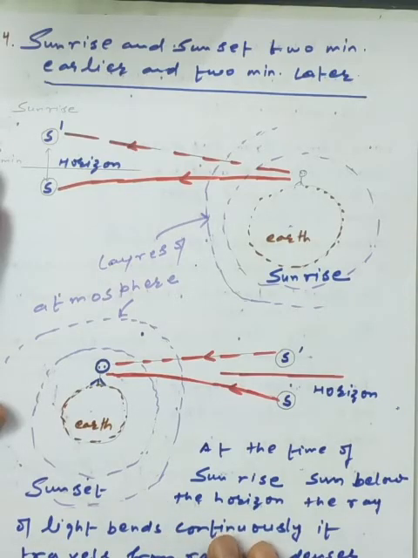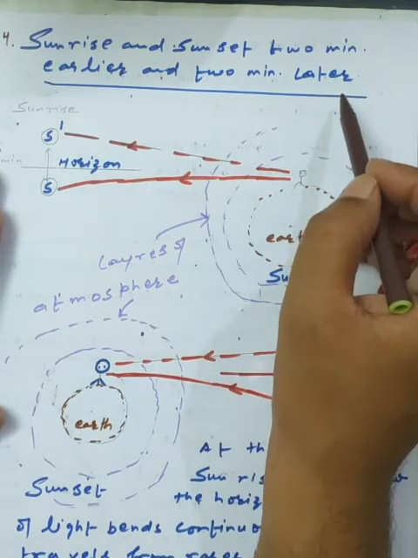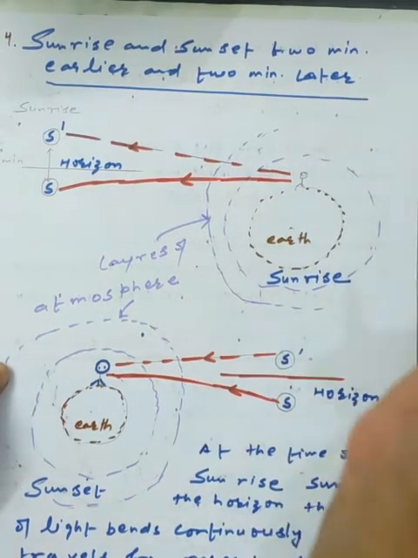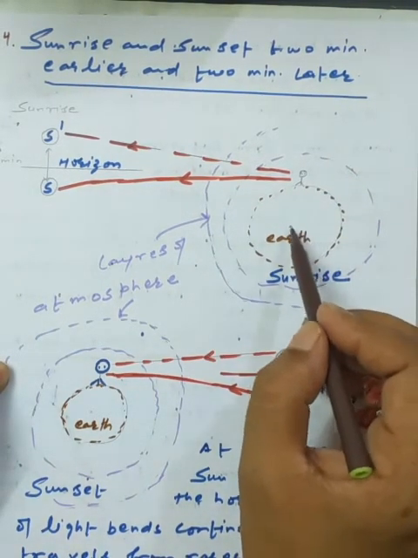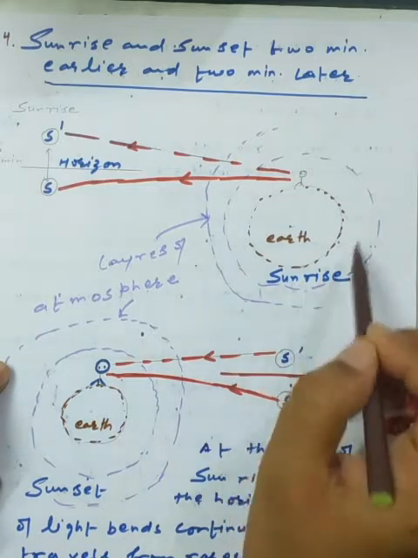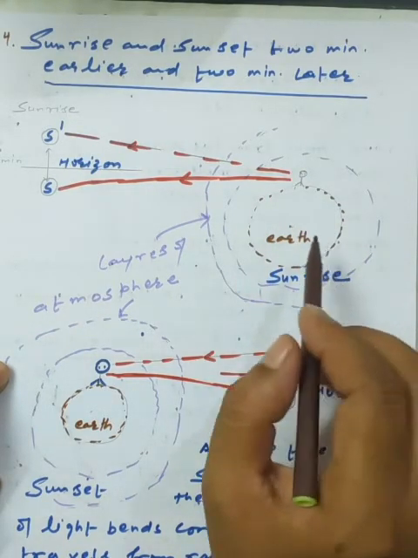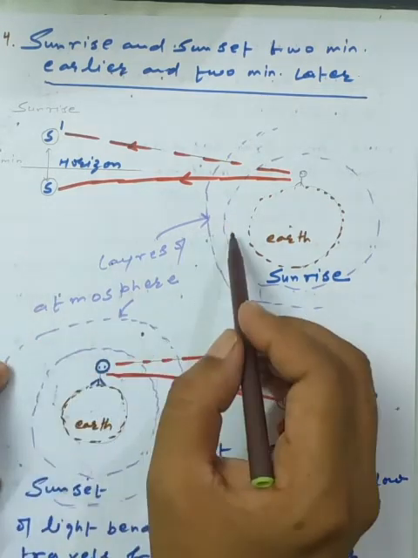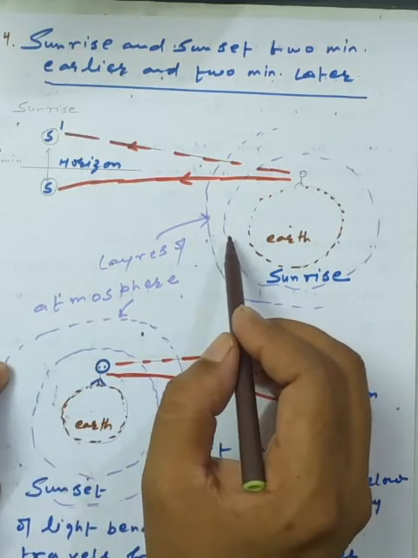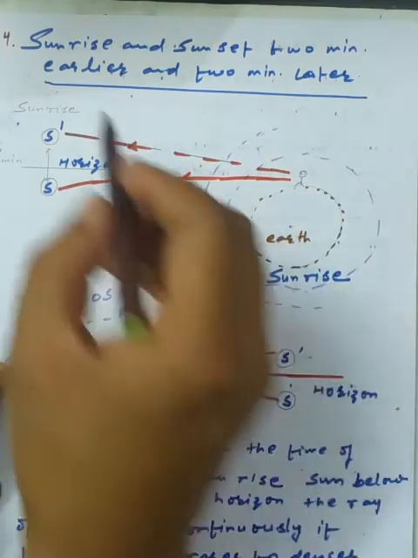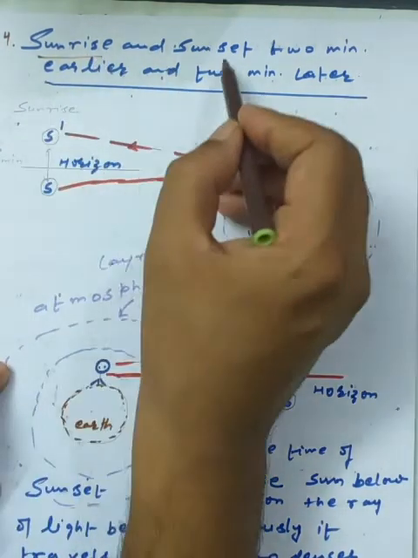Now the fourth application we have is sunrise and sunset, 2 minutes earlier and 2 minutes later. For an observer standing on the earth, the earth is surrounded by a gaseous envelope. As we know, the ray coming inside the atmosphere of the earth suffers a number of refractions. So I have taken the two terms, sunrise and sunset.